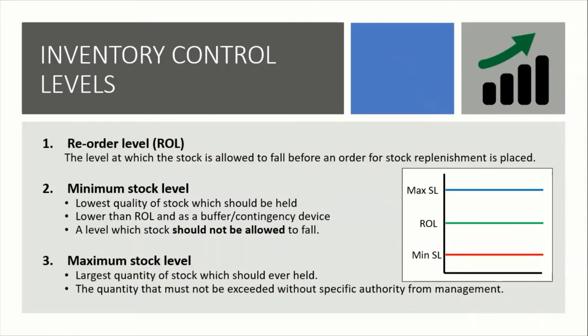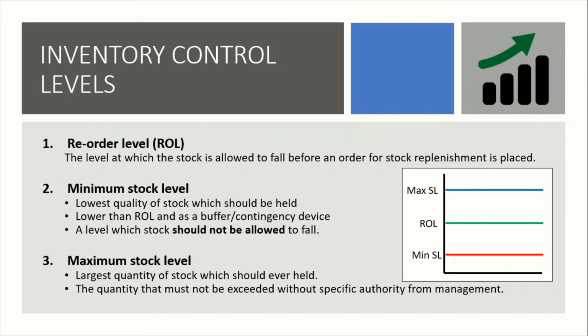Okay, so what are the three types of calculation that you will be learning? First is reorder level, which is the level at which the stock is allowed to fall before an order for stock replenishment is placed. Based on the graph that I've given, stock reorder level, ROL, is in the middle. It is the level which the stock can fall. Ia adalah level yang stok bahan material kamu boleh berada, kuantiti yang boleh berada.